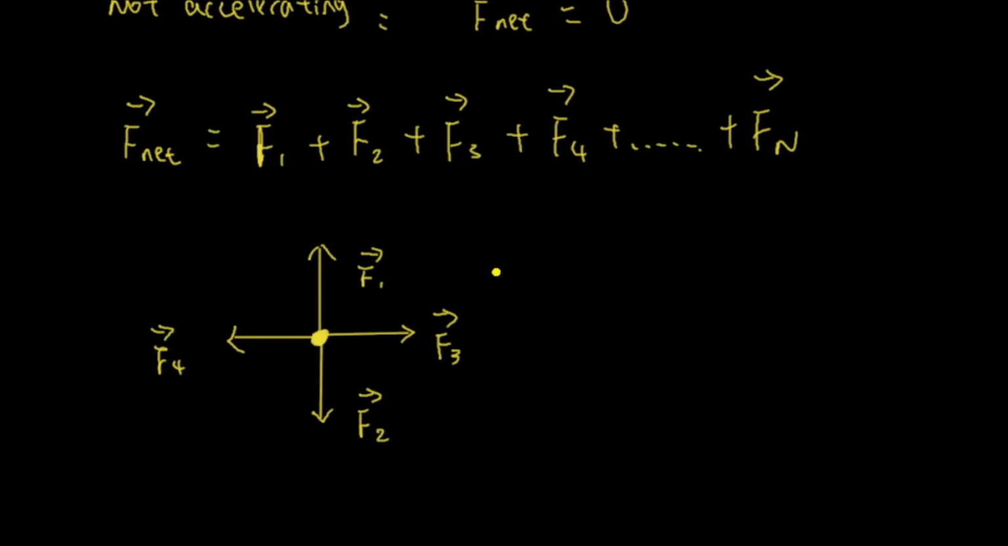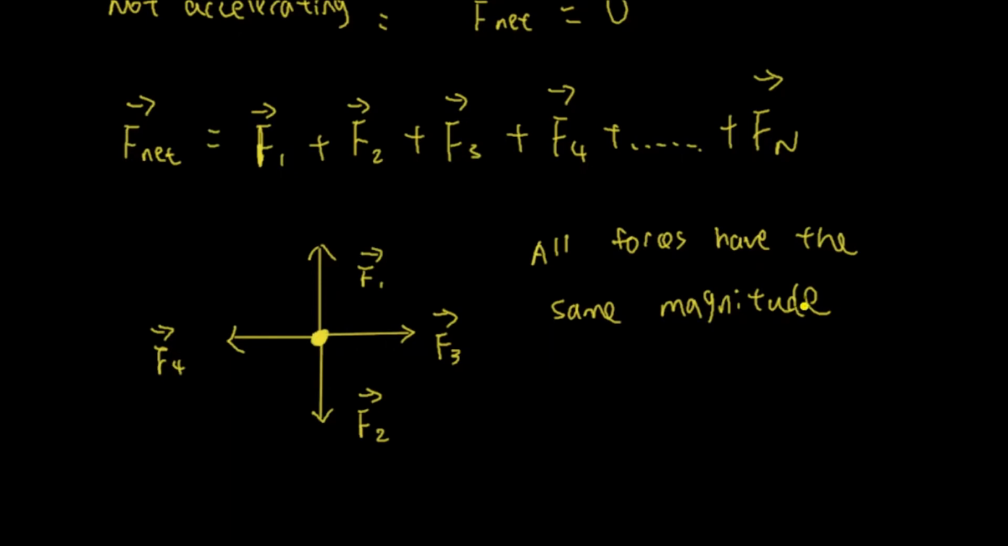So if we add all these 4 forces together, and it's equal to 0, then the net force is 0. If we look at this, apparently all these forces have the same magnitude. So here, all forces have the same magnitude. And of course, they're all in different directions.